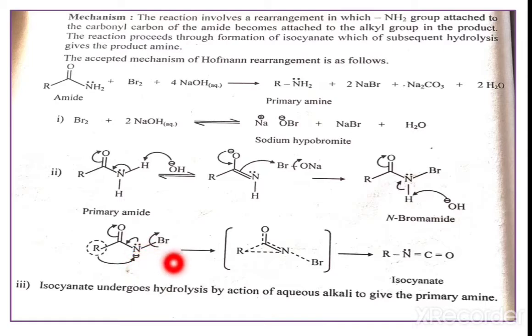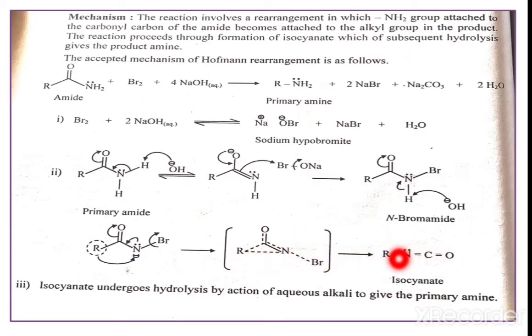Now in the next step, this group will shift here, and this nitrogen carrying a lone pair will be delocalized. Here we get the double bond, and this R group will shift to the nitrogen side, and here we get one intermediate. That means here R-C double bond N, here N, and this R. This is a simple intermediate.